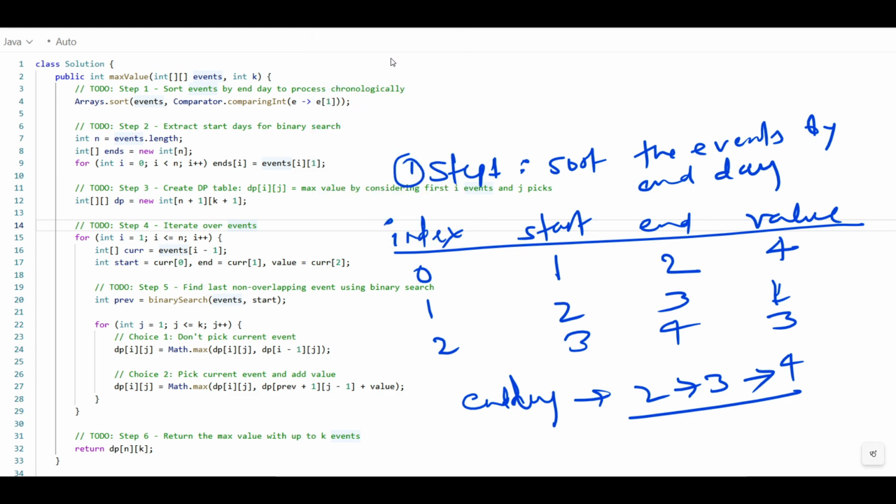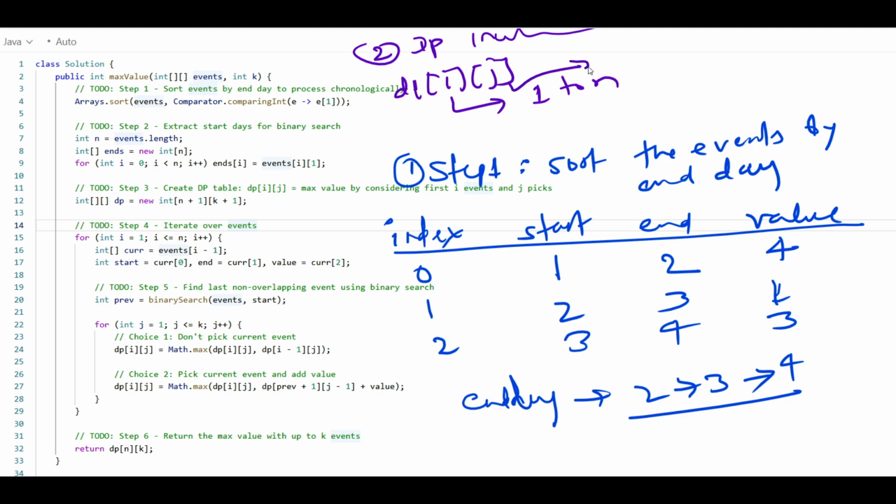Okay. So in step 2, we have to initialize the dp. Initialization we have to do. So we will build the dp table, dp at i and j, where this i is the number of events considered, 1 to n, and this j is how many events picked, 1 to k.